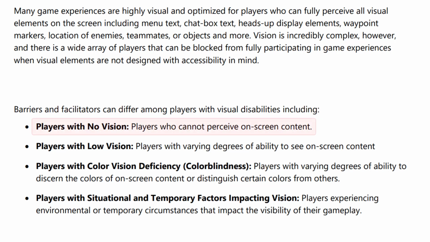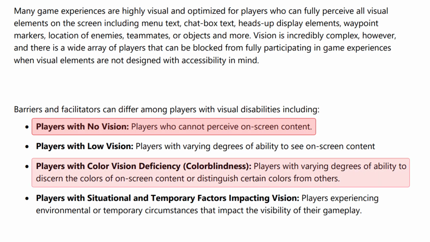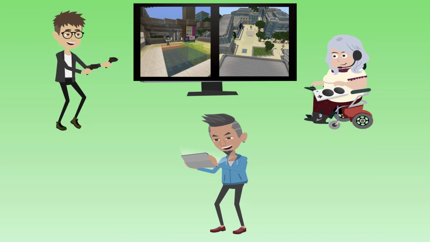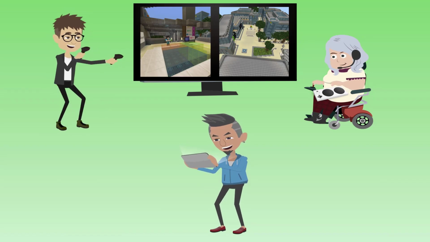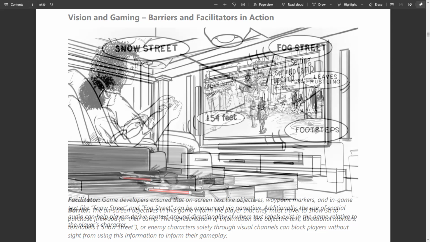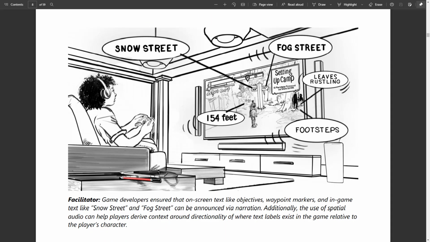For example, the barriers a player without vision may encounter can widely differ from the barriers a person with color blindness may encounter, despite both being visual disabilities. The design solutions will differ as well. These differences are another reason why it's so important to include people with disabilities when designing and developing products. Illustrations in the guide can help clarify concepts or provide ideas that your team can implement.